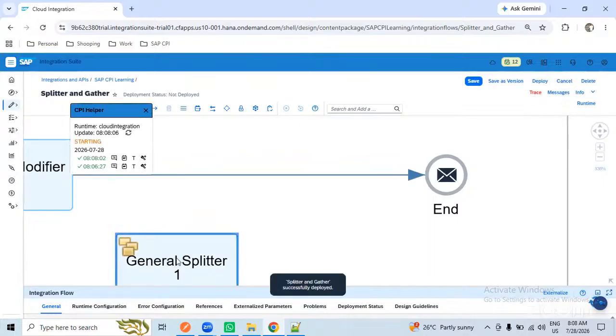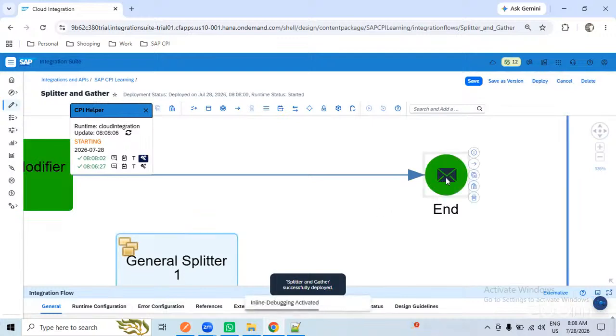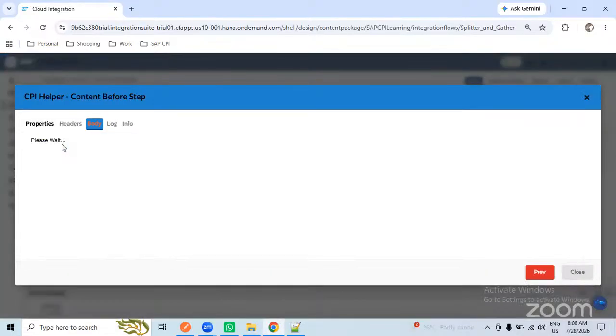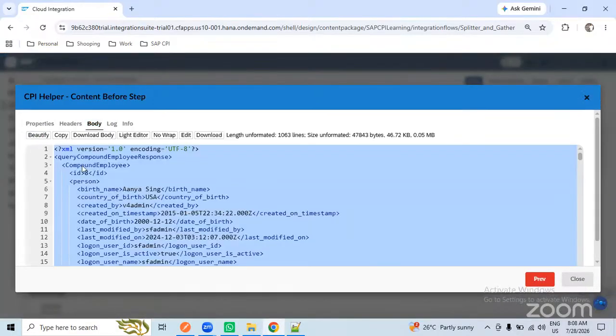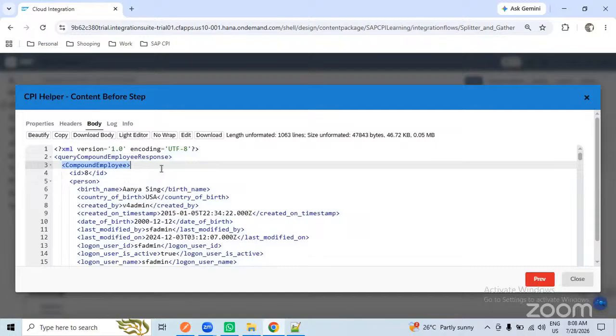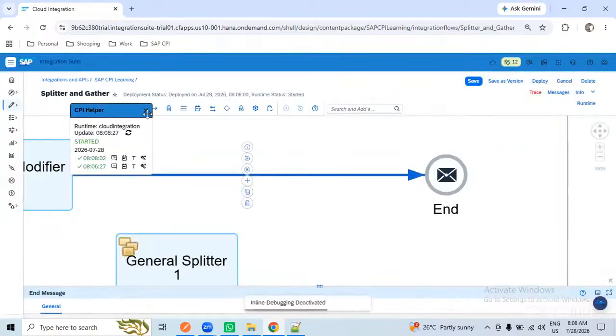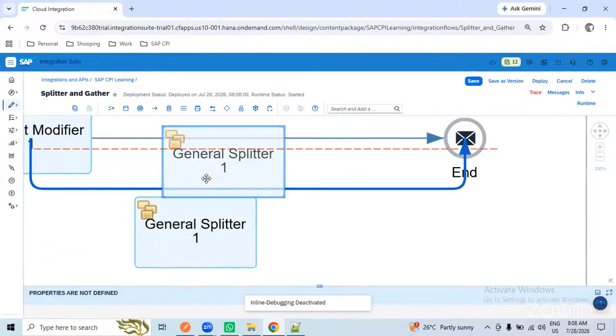So I haven't connected my general splitter yet. So we'll see the end here. You observe the data here. Earlier we used to do the development like this. We haven't used the splitter till now. See, 5 employees uploaded, 5 compound employees I got. So now I am attaching my splitter to this data.